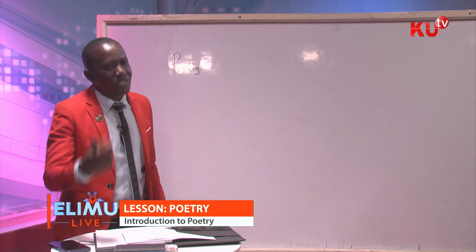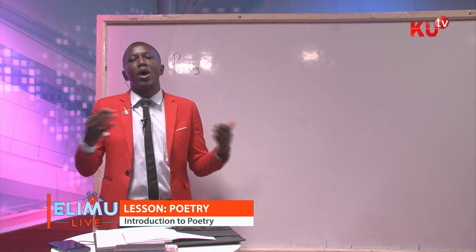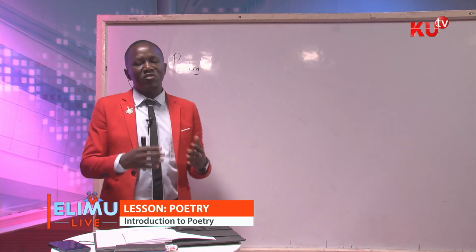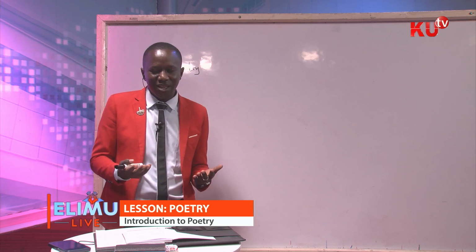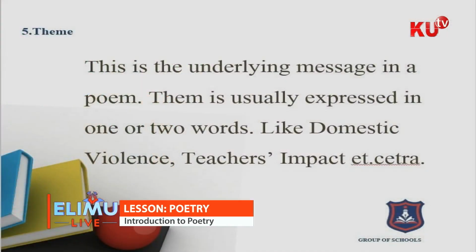Theme in poetry, a theme of the poem is given usually using one or two words. So the theme of a poem can be environmental degradation, or it can be the plight of teachers, the plight of doctors, the plight of housewives.